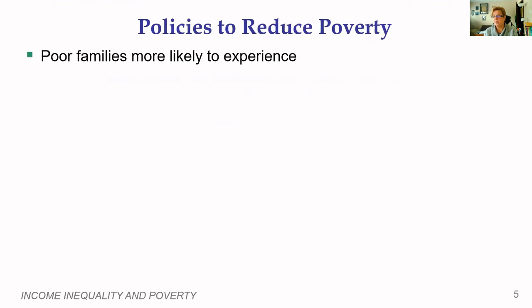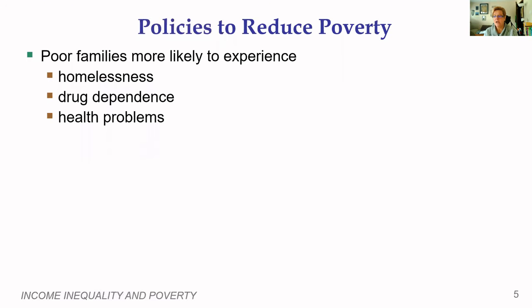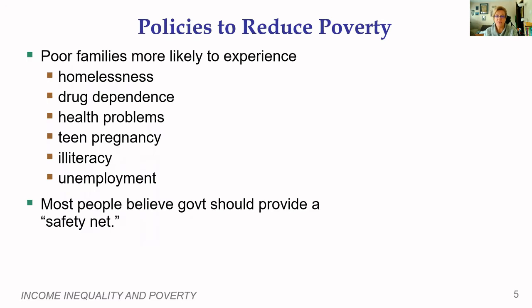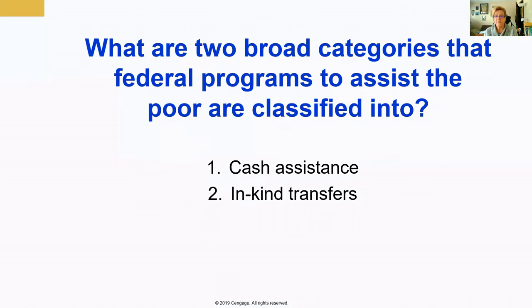Okay, anti-poverty programs. Poor families are more likely to experience things like homelessness, health problems, teen pregnancy, illiteracy, and unemployment. And the government then should provide a safety net to these individuals in these particular areas. So here are some policies that we'll consider. There are 2 classifications of policies. The first one is cash assistance. Those would be things like disability, Social Security, and aid to dependent families.